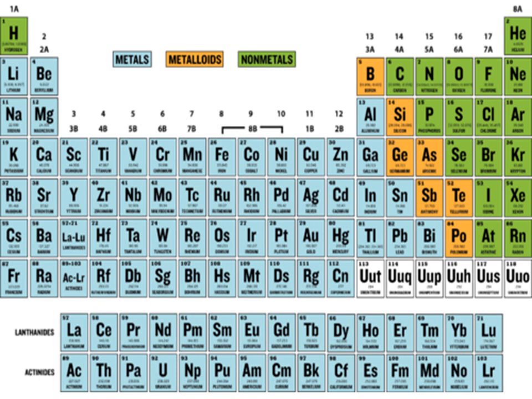On the right side most of them are non-metals. And on the boundary line of metals and non-metals there are metalloids, shown by orange boxes. So metalloids are intermediate between metals and non-metals, having intermediate properties of both.